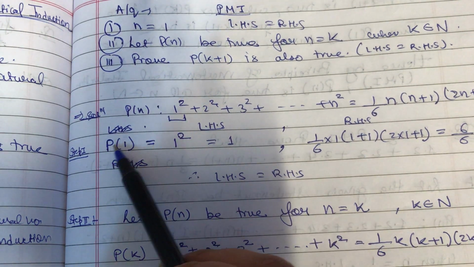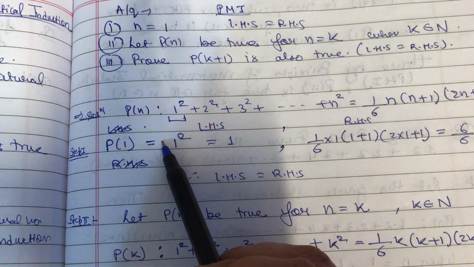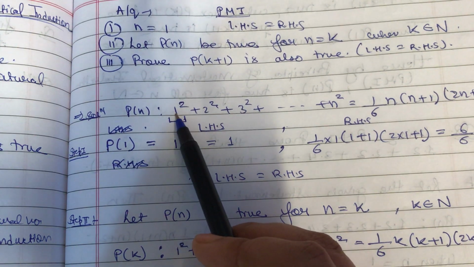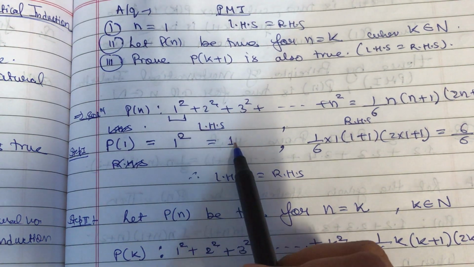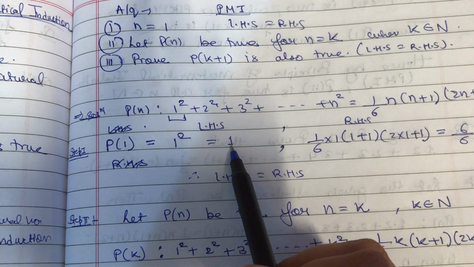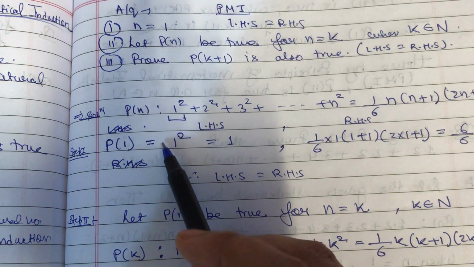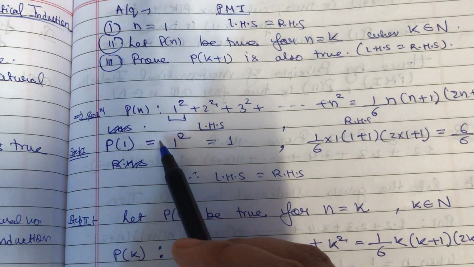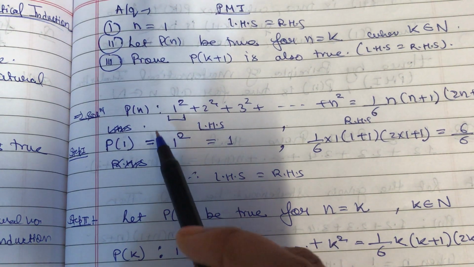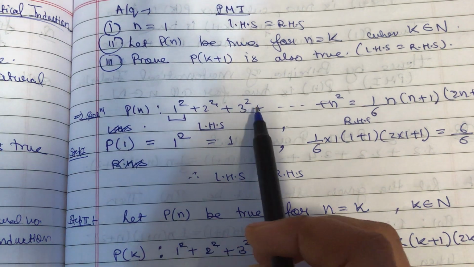So the value of n equals to 1, P1 is going to be how much? The value of the first number only, which is 1 square, which is 1. Similarly, can you tell me what is the value of P2 and P3? Please write it in the comment box. If you are getting it, write it in the comment box. What is the value of P2 and P3?